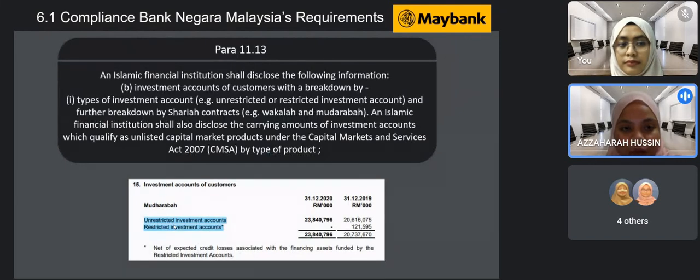Para 11.13, where the IFI shall disclose the following information: investment accounts of customers, with a breakdown by types of investment accounts, such as unrestricted and restricted, and a further breakdown by Sharia contracts. They also shall disclose the carrying amounts of investment accounts which qualify as unlisted capital market products under the Capital Markets and Services Act. Maybank Islamic is said to meet the requirements since it disclosed those types of investment accounts in its annual report. Next.